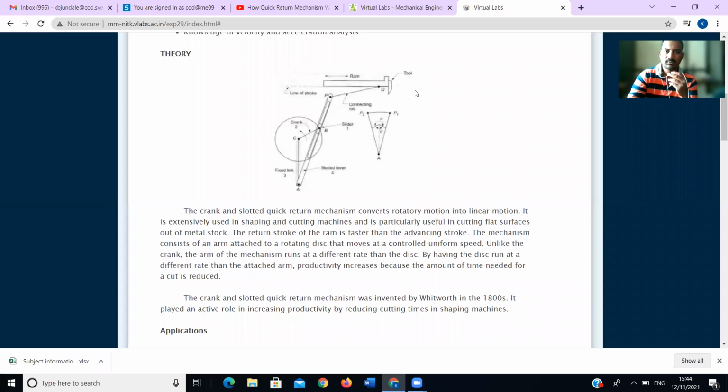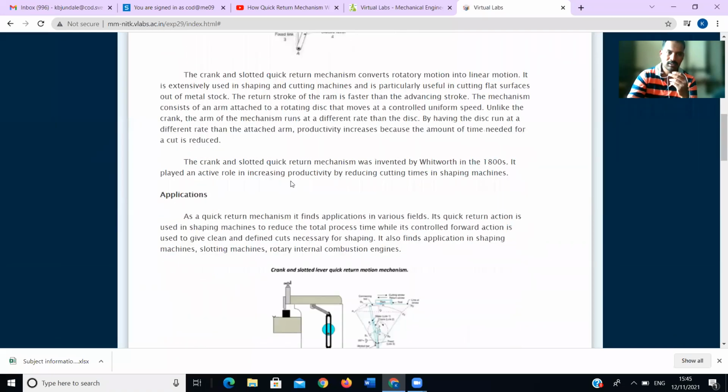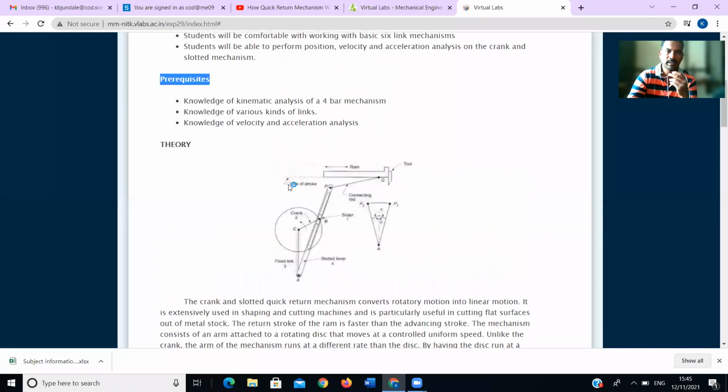Now this figure you have also seen in your theory lecture or in your practical, you might have seen this type of theory. तर त्या ठिकाणी बघूया आपण क्विक रिटर्न मेकॅनिझम. Generally this quick return mechanism is used in shaper and slotting machines.